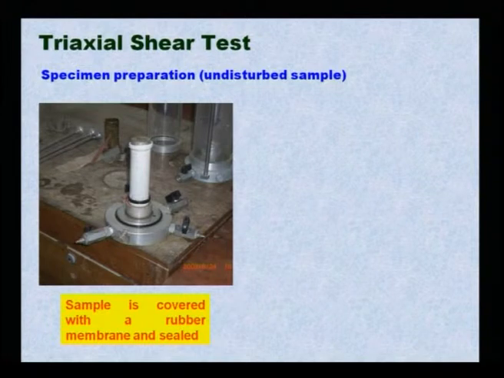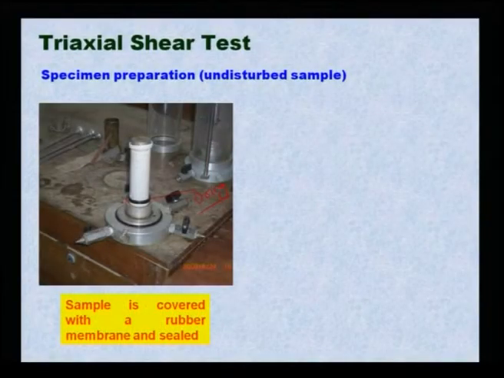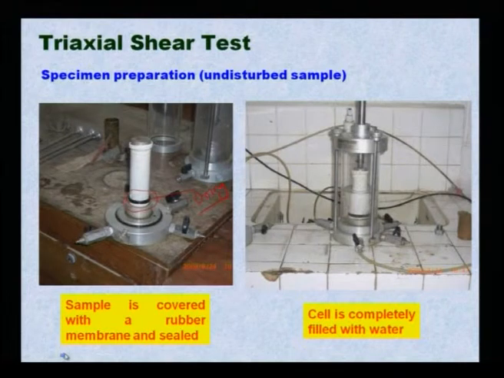What is the function of the O-ring? This is the O-ring. This O-ring will tie the membrane with the soil and porostone in position; it will stay intact. Then similarly, you can provide an O-ring also at the top. The sample is covered with rubber membrane and sealed at both ends. It has been shown only at one end. The moment it has been sealed, that means you provide an O-ring at the bottom as well as the top. Then once it is there at the base or the pedestal, you provide the sample, then the cell.